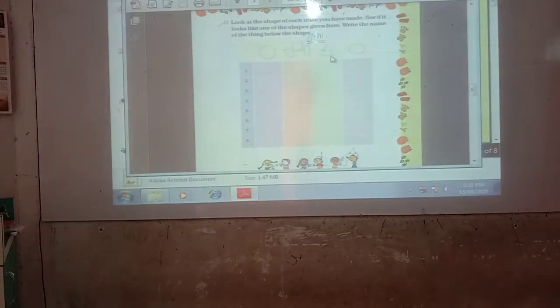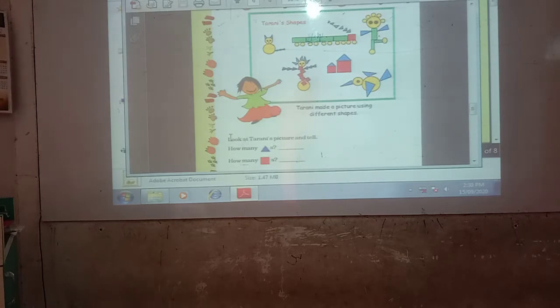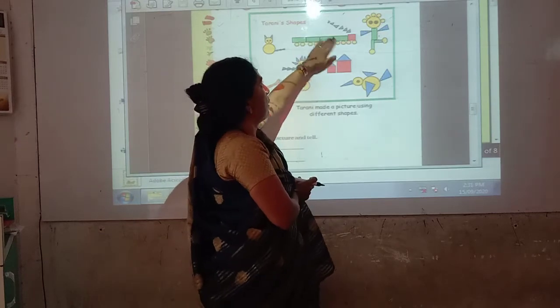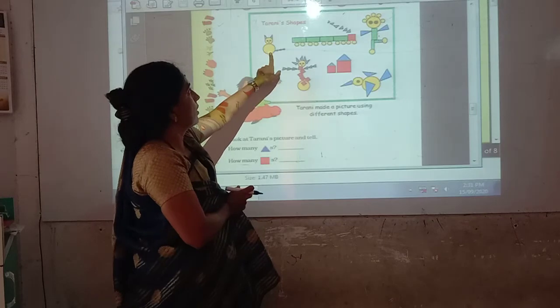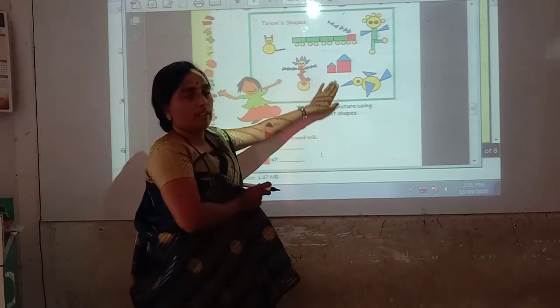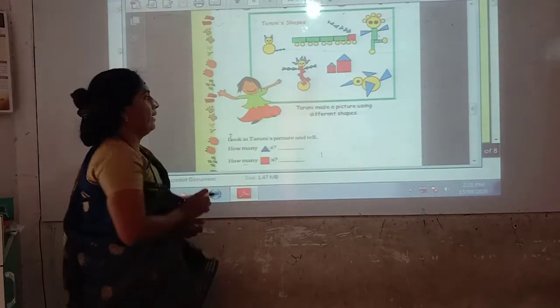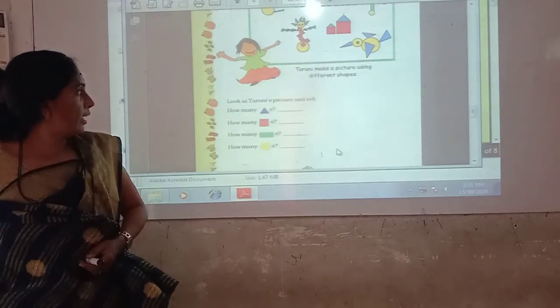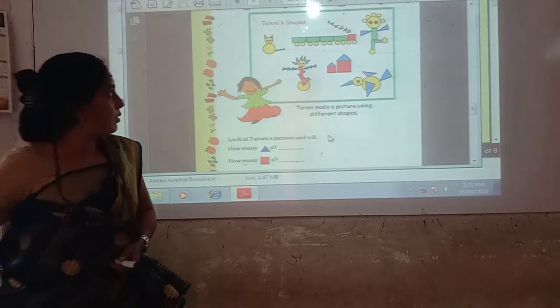Now see the next page. Tarani's shapes. Look, Tarani made a picture using different shapes. For example, here she has used triangles, circles, squares. In this way, by using different shapes, she has made the picture. Look at Tarani's picture and tell, how many triangles are there? Just count and write the numbers.